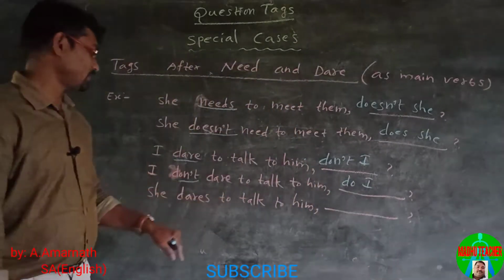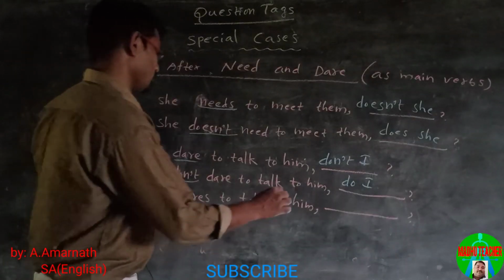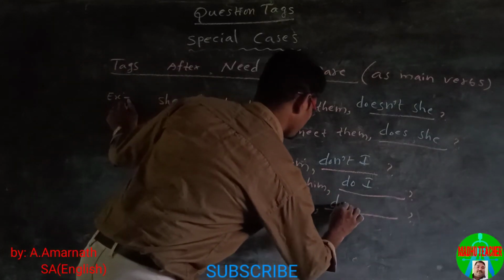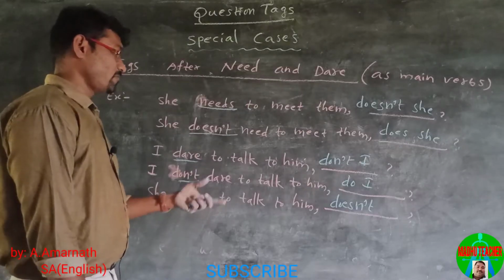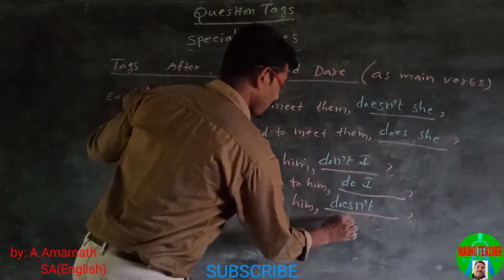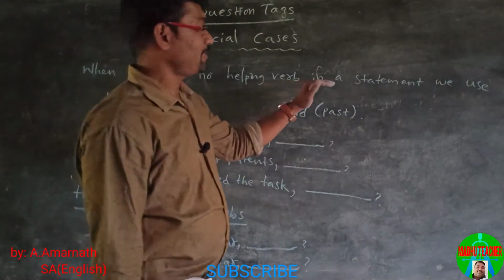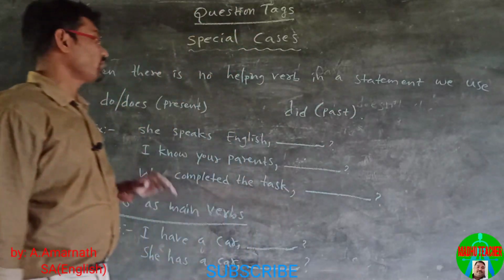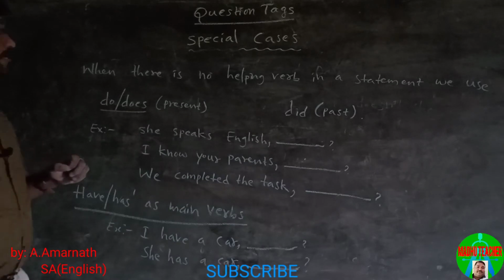She dares to talk to him. Here the main verb is dares, so we use does. And the statement is in positive, so we use a positive tag. It is she. When there is no helping verb in a statement, we use do or does as helping verbs